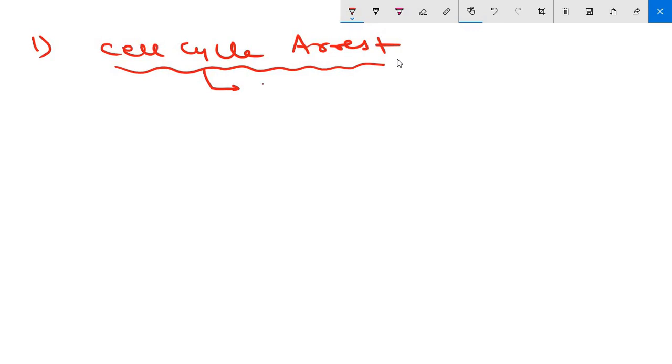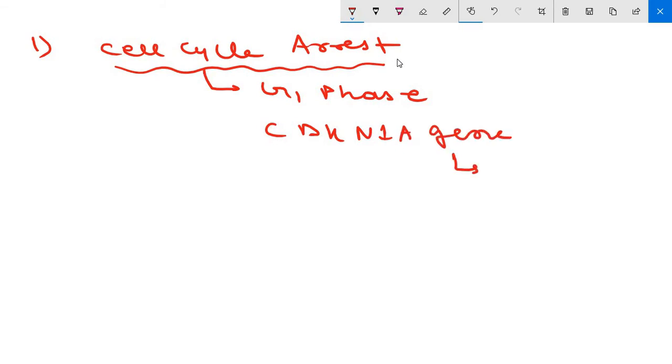Okay, it occurs in late G1 phase and is caused in part by P53 dependent transcription of the CDKN1A gene, which encodes the CDK inhibitor that is known as P21. Clear? So it occurs late in the G1 phase and it is caused by P53 dependent transcription of the CDKN1A gene, which encodes CDK inhibitor, that is P21.